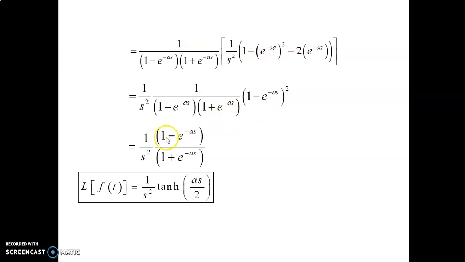Next we get 1 minus e power minus sa divided by 1 plus e power minus sa. This term can be written as tan h as divided by 2. That is, the final answer is Laplace of f of t is equal to 1 divided by s square into tan h as divided by 2.